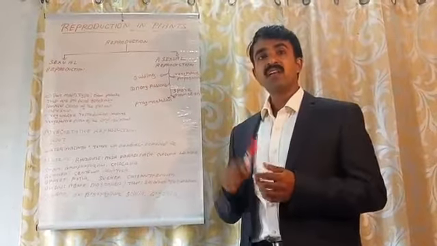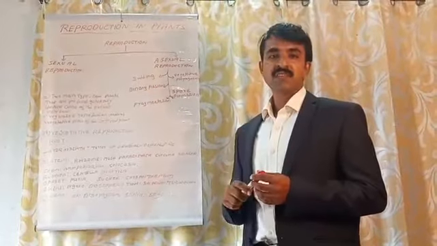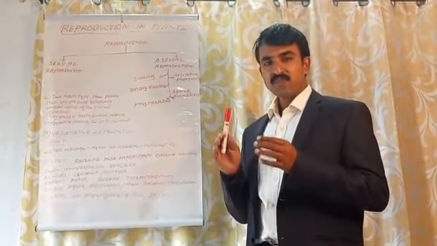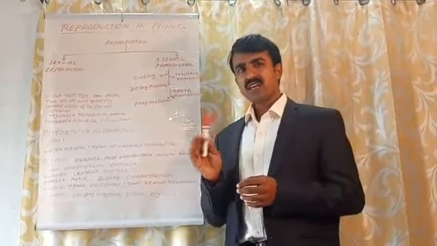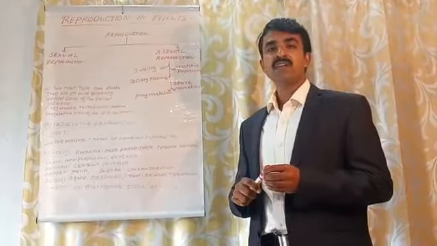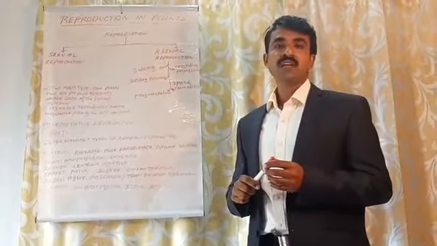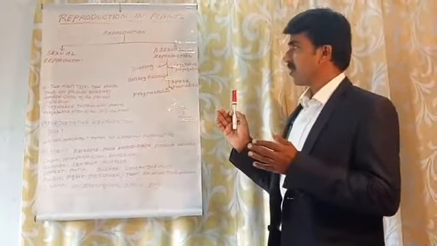Reproduction is a vital thing in life, for the existence of the species on the earth. So reproduction is a must. It is an aspect of our life. It is not only important for the plants. The survival of the plants is very important for the survival of other living things in the universe. So let us see reproduction.